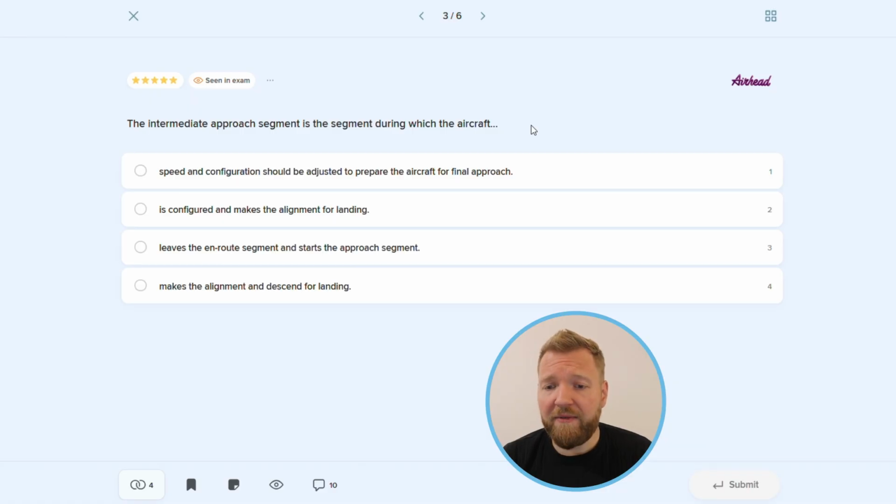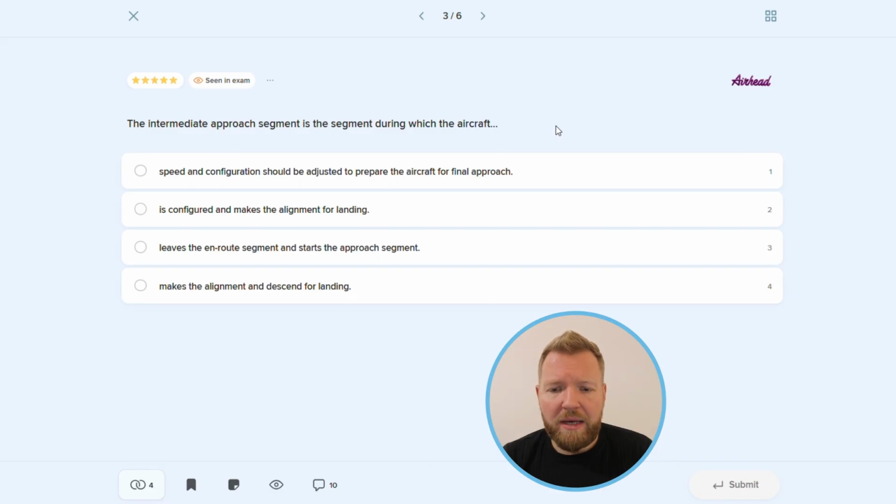The next one will be the final approach segment that starts at the final approach fix, final approach point, or final approach track, whatever is applicable. And in this segment, an alignment and final descent for landing are made. Now, the last segment is the missed approach, which begins at the missed approach point and ends at the point or altitude specified by the procedure. Also, each instrument approach has only one missed approach procedure, and it is designed to provide obstacle clearance throughout the missed approach maneuvering.